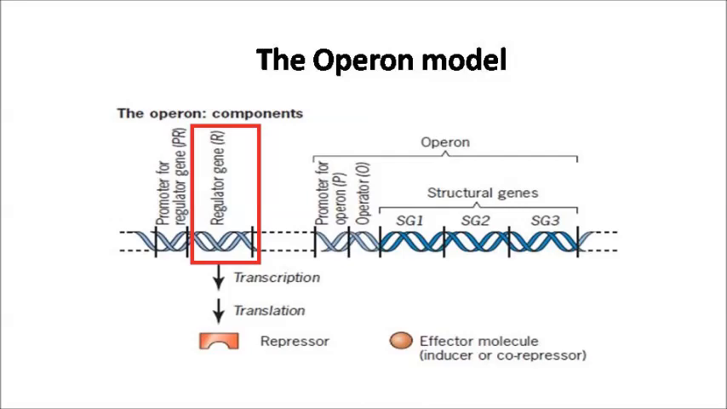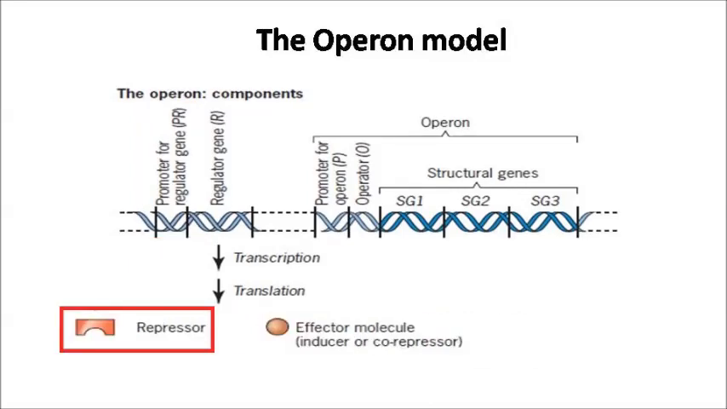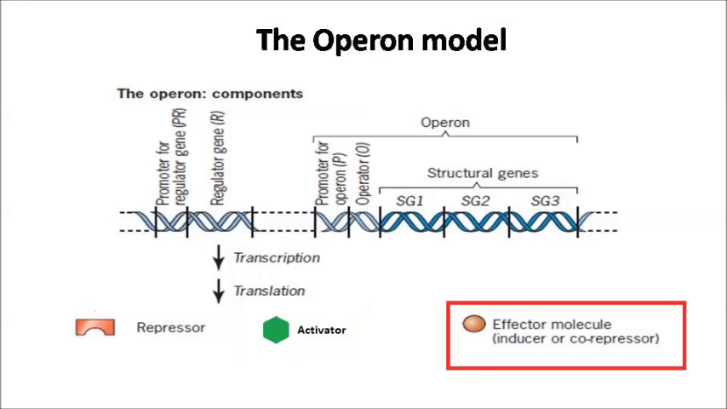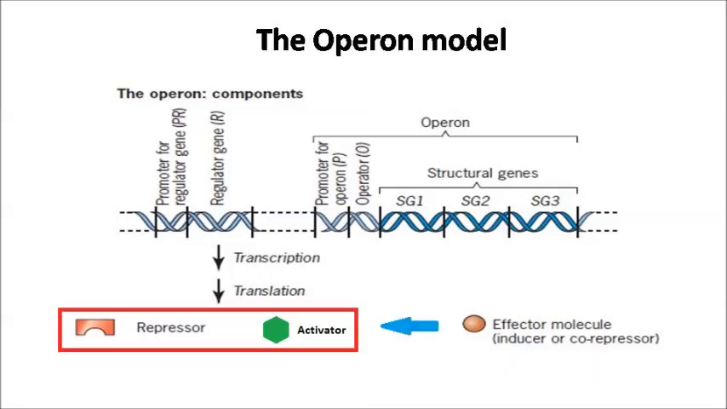Now if you look at the left side of the picture, you'll see the DNA sequence for the regulatory gene. Now the regulator gene has its own promoter, and it has its own control mechanism, and it is present somewhere else on the chromosome. Now the regulator gene can code for repressor and activator. Now besides activator and repressor, there are other effector molecules which are required for regulation of gene expression. Now these effector molecules are inducer or co-repressor, and the activity of activator and repressor both depends on the presence of effector molecules.